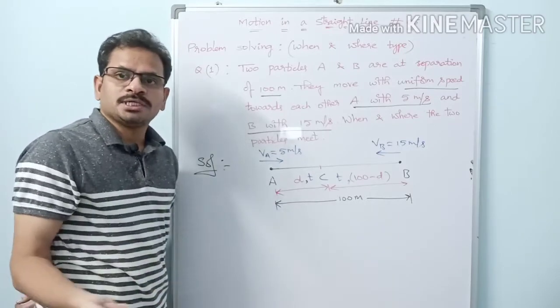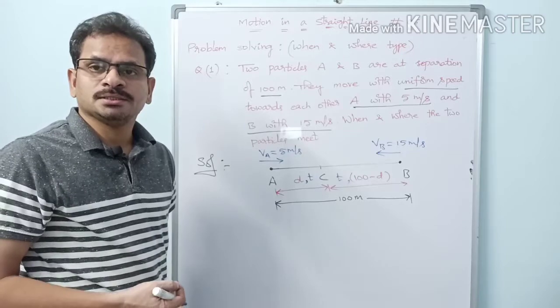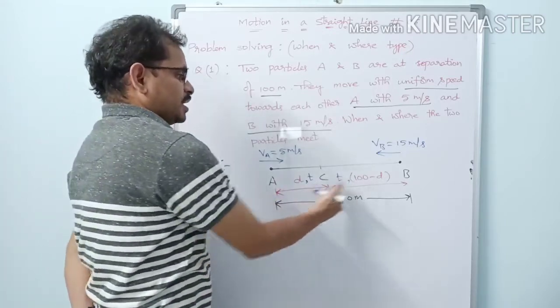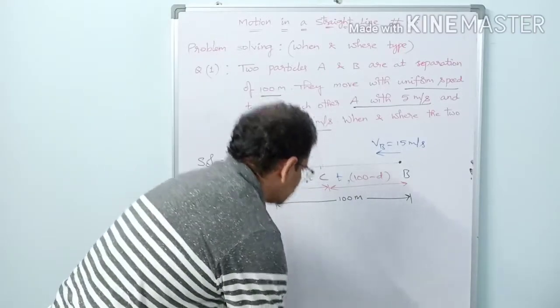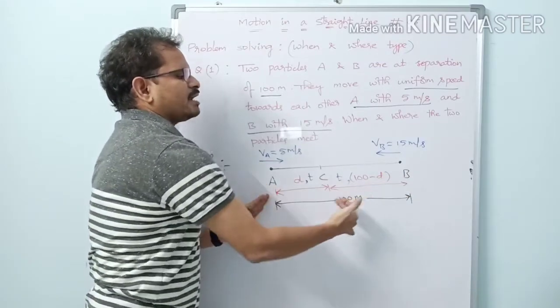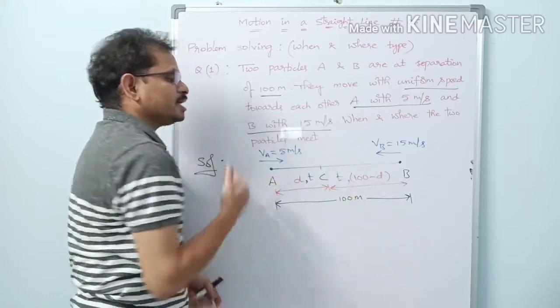I asked my students about this one, and they even got confused regarding these times. That's why I am explaining this one. So A takes T seconds and B takes T seconds. So we have times and distances here. A is traveling a distance D and B is traveling a distance 100 minus D meters, and A is taking time T and B is also taking time T.